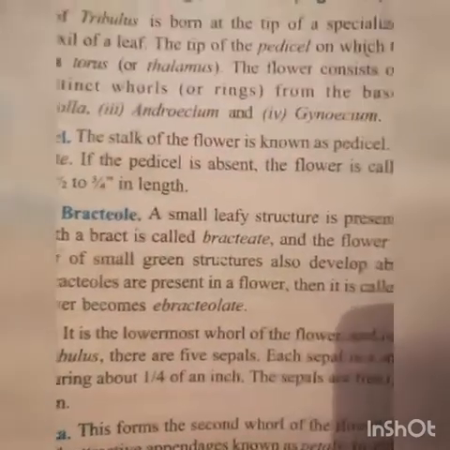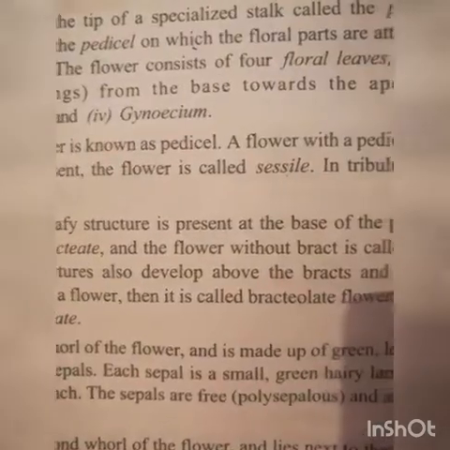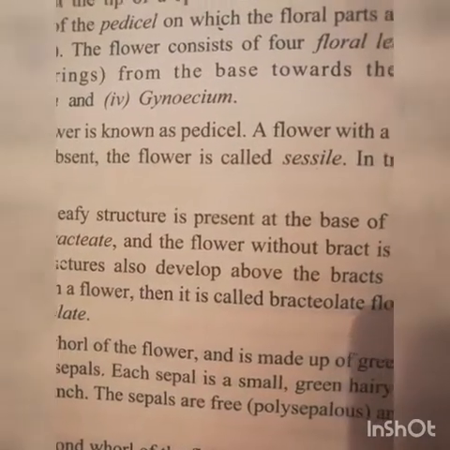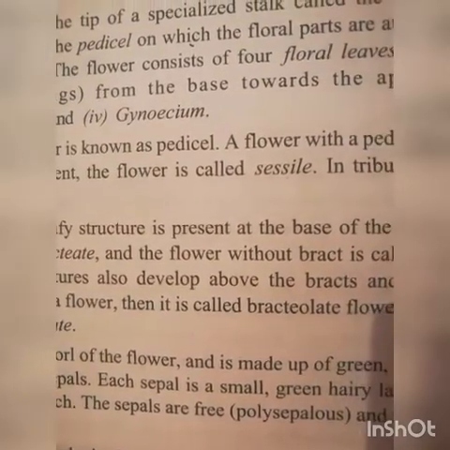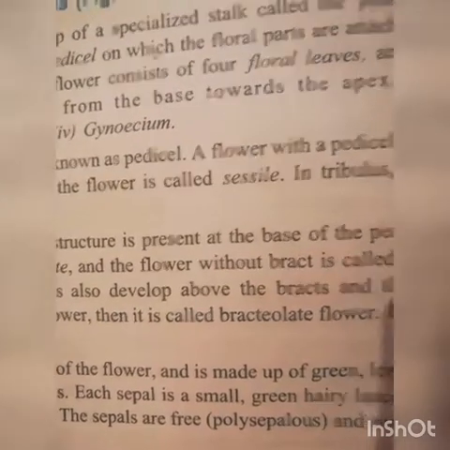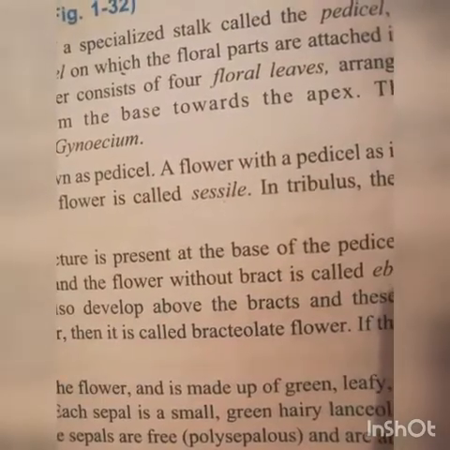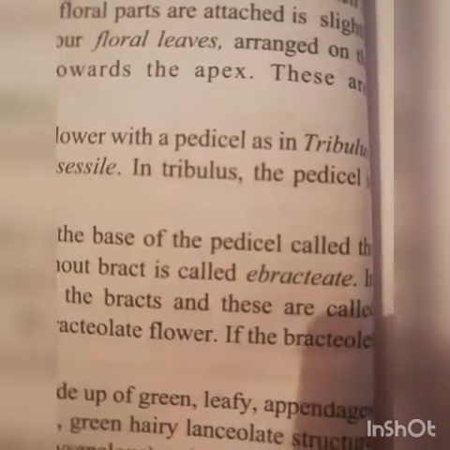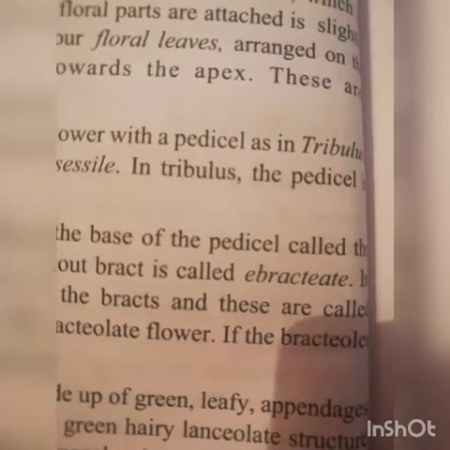If the pedicel is absent, the flower is said to be sessile, means the flower in which pedicel or stalk is absent and the flower is directly borne on the stem, that flower is called a sessile one, or stalkless.